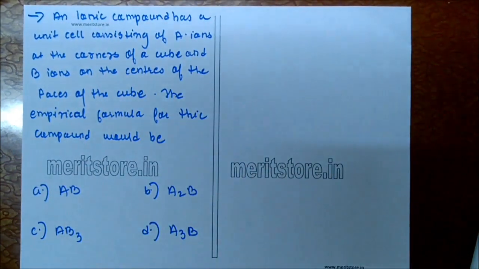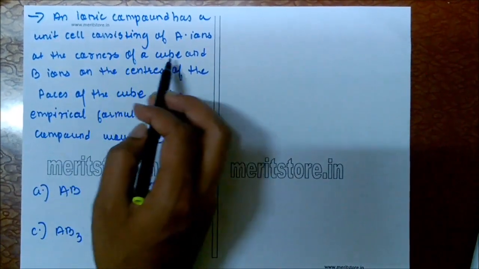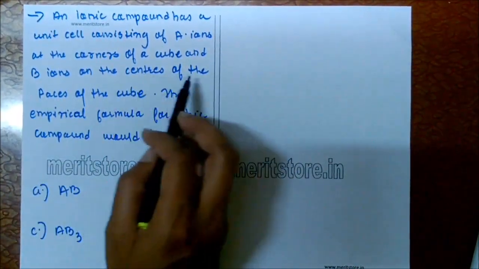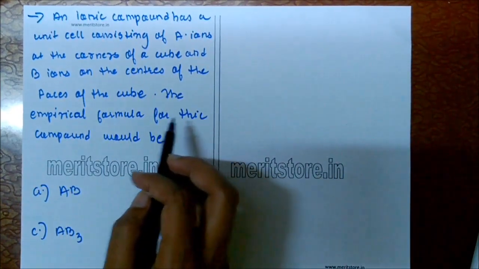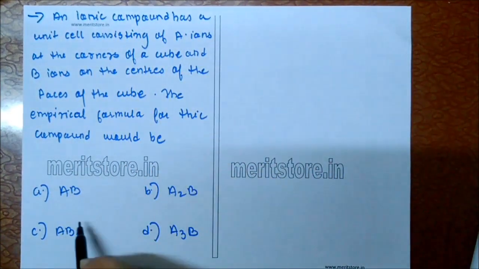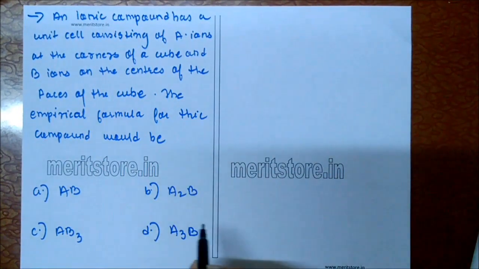An ionic compound has a unit cell consisting of A ions at the corners of the cube and B ions on the center of the face of the cube. The empirical formula of the compound would be: A) AB, B) A2B, C) AB3, D) A3B.